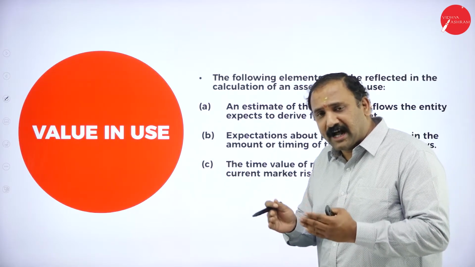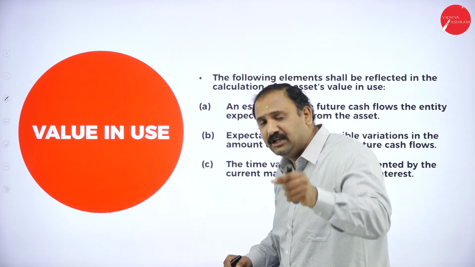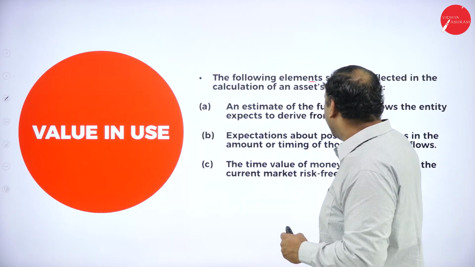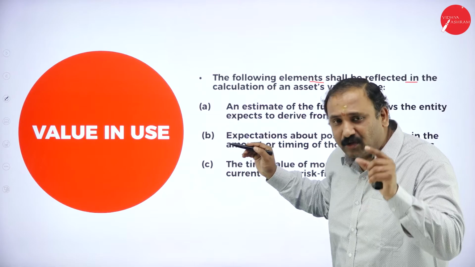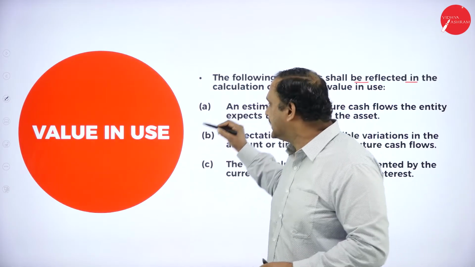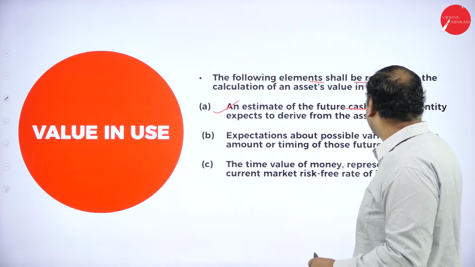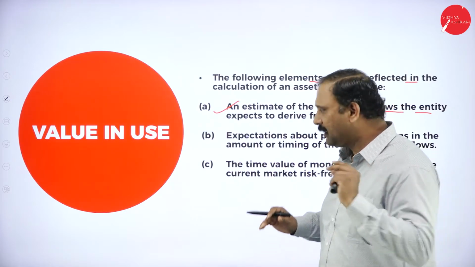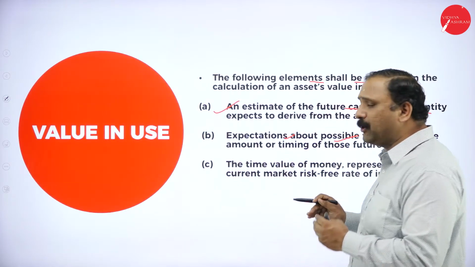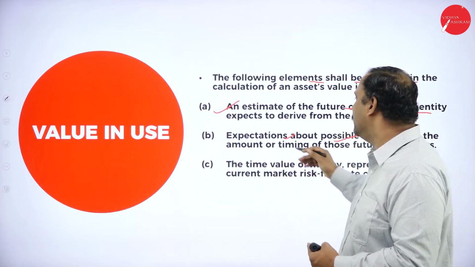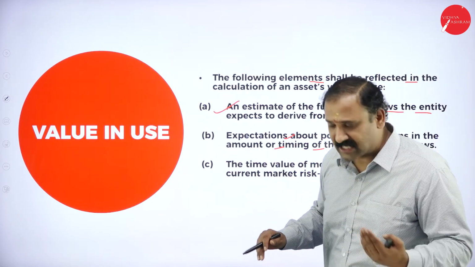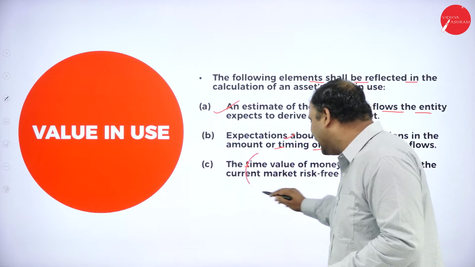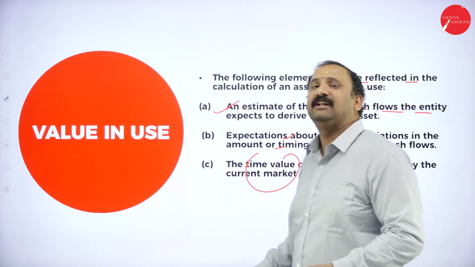Why? Because when we are using the asset, we are using that value of the asset and it is still in action. So how are we going to do that? The following elements shall be reflected in the calculation of the asset. First, an estimate of the future cash flows the entity expects, followed by expectations about possible variations in the amount or timing of those future cash flows, and the time value of money represented by the current market risk-free rate of interest.